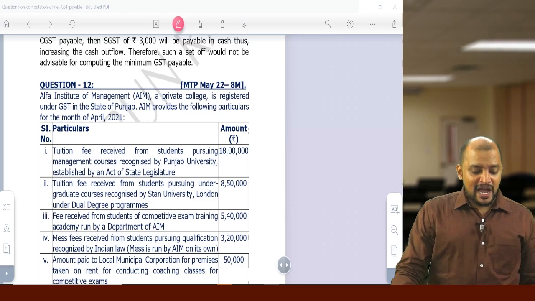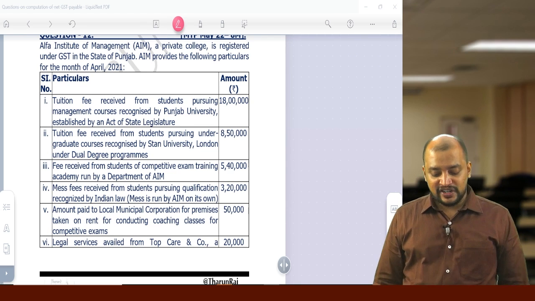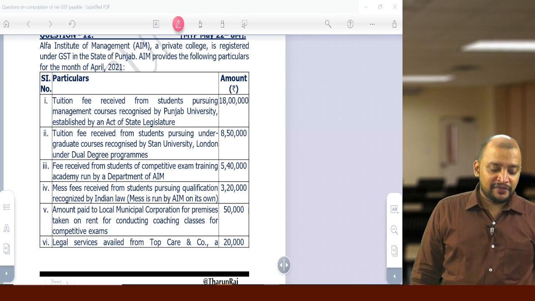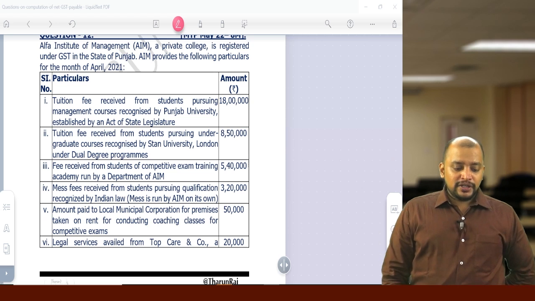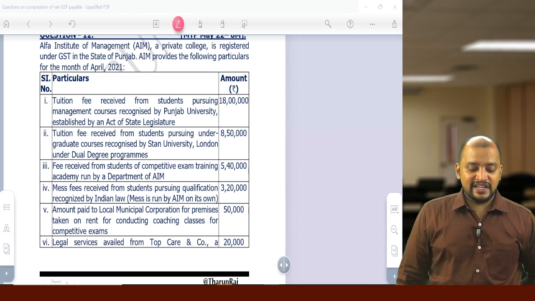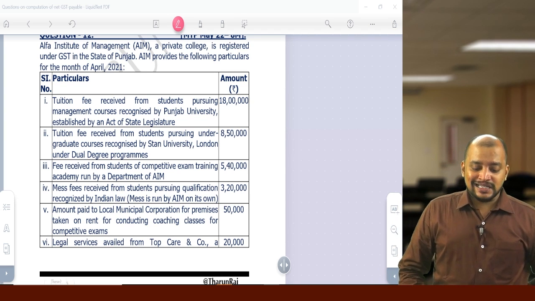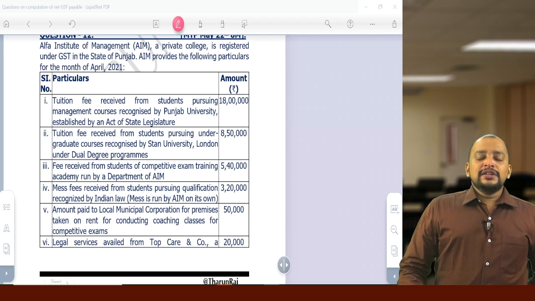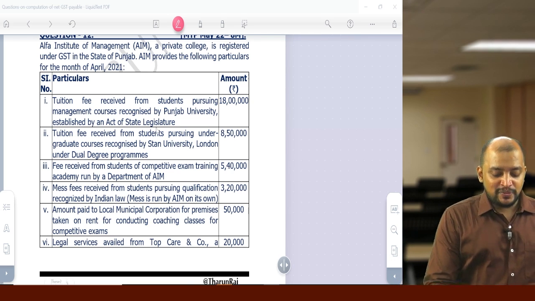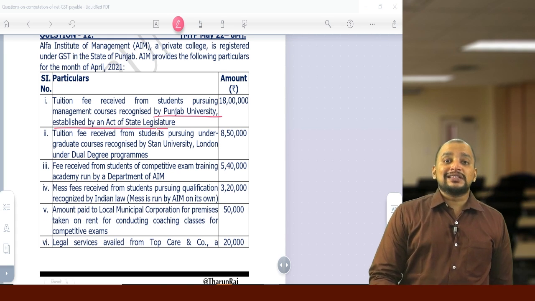Alpha Institute of Management, a private college, is registered under GST in the state of Punjab. AIM provides the following particulars for the month of April 2021. Tuition fee received from students pursuing management courses recognized by Punjab University, established by an act of state legislature, is 18 lakhs. Punjab University is an educational institution.